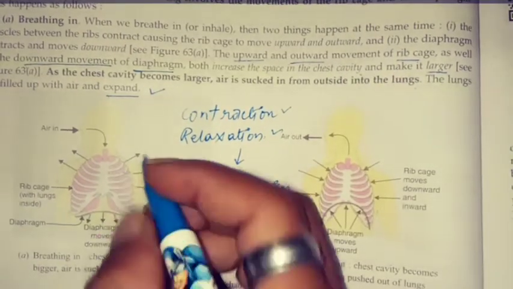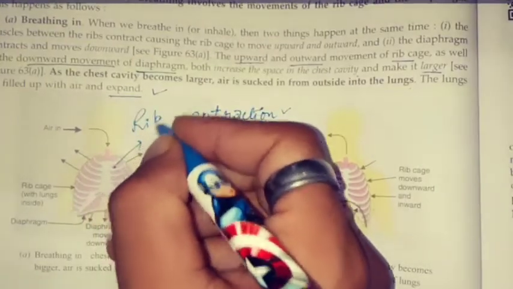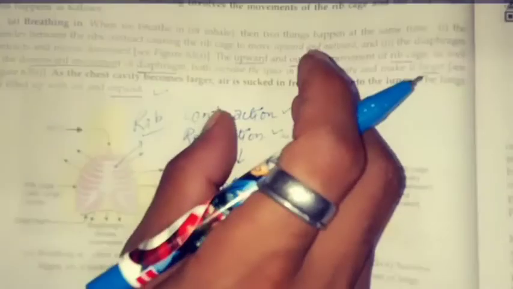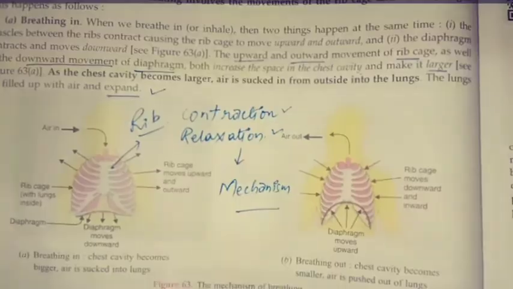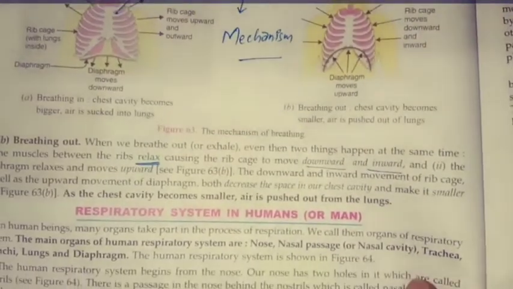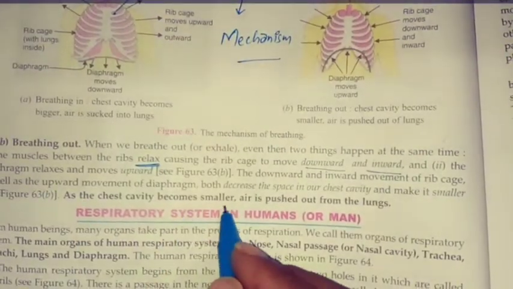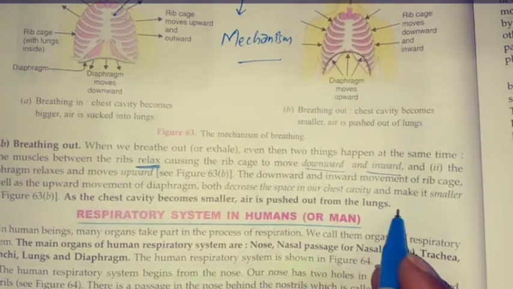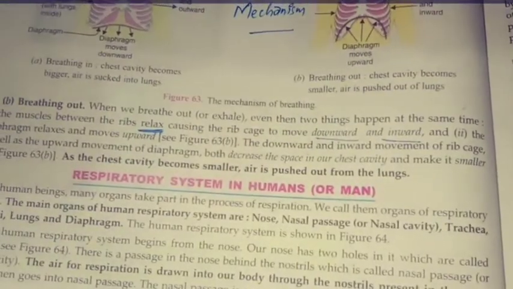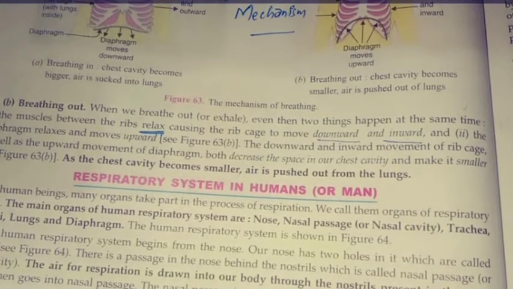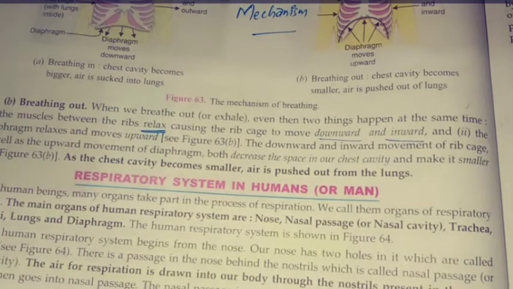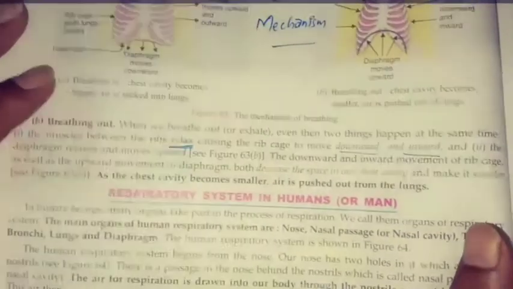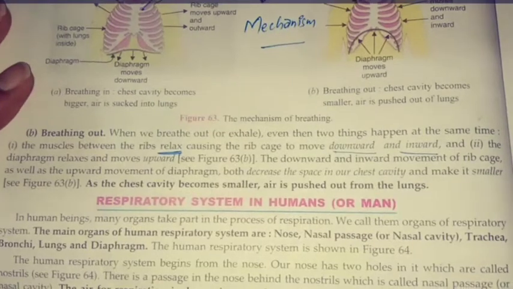This is the rib cage. When it is moving outward and upward, that is breathing in. Downward and inward, that is breathing out. So as the chest cavity becomes smaller, air is pushed out from the lungs. So I think what breathing is, is very clear to you. And what is the work of the lungs? That also we understood. It helps in breathing in the air, which is rich in oxygen, and expelling the air, which is rich in carbon dioxide. Now we will talk about the respiratory system in humans.